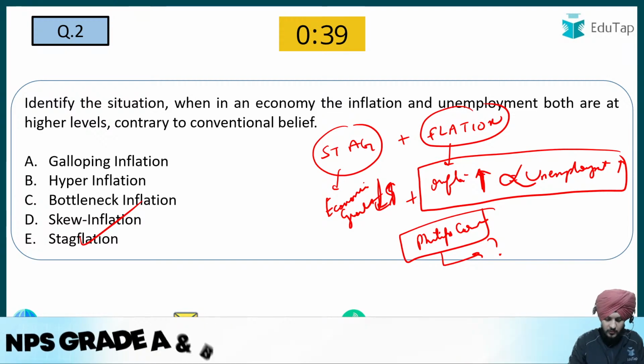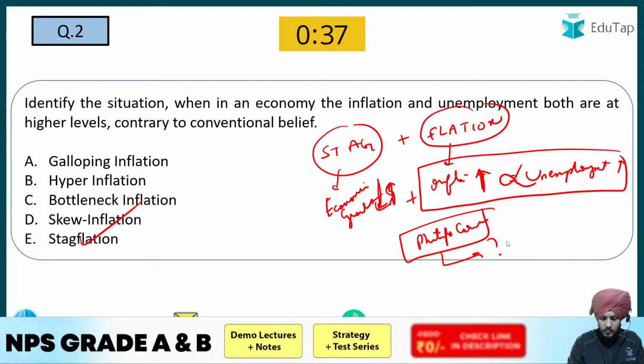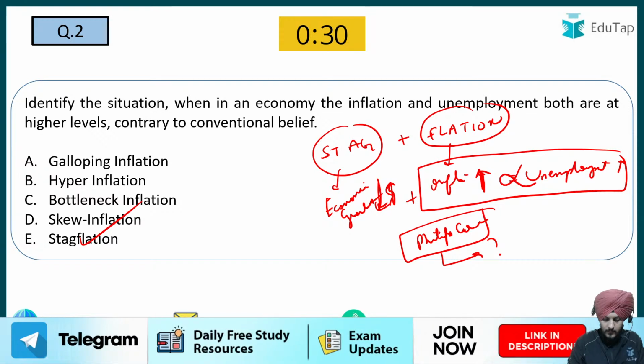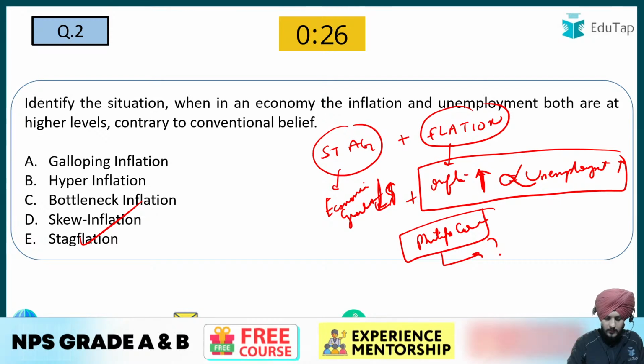This is just a related question. If you don't know, simply write I don't know, because I'm waiting for the answer. What type of relationship does the Phillips curve talk about?